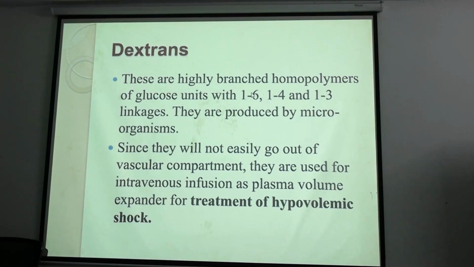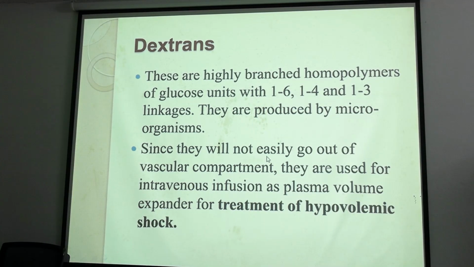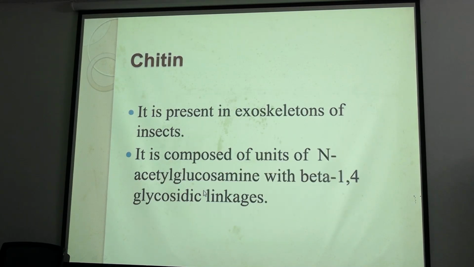Now coming to dextrans. Dextrans are also homopolymers of glucose, where there are many branches. Okay, 1,6, 1,4, 1,3, various branches are there. Now this may also be asked, what is dextrose, dextrin and dextran? Dextrose is normal D-glucose, dextrin is intermediates of starch metabolism, and dextran is a highly branched homopolysaccharide found in bacteria.